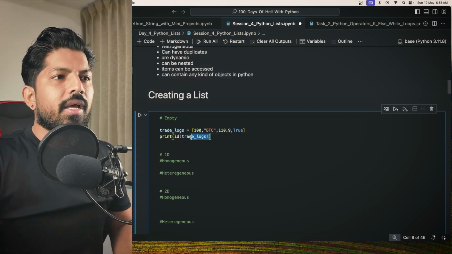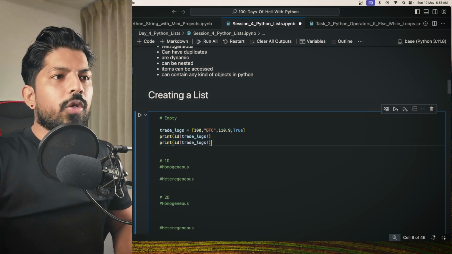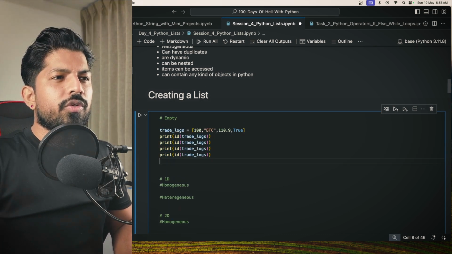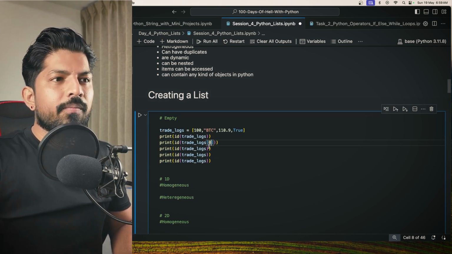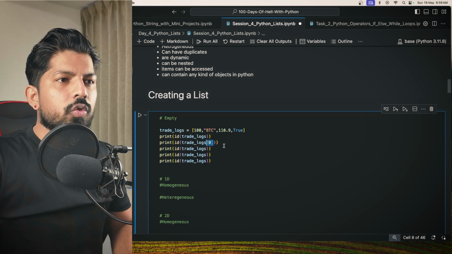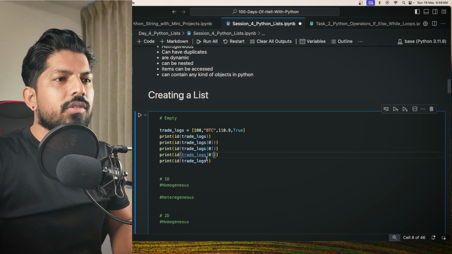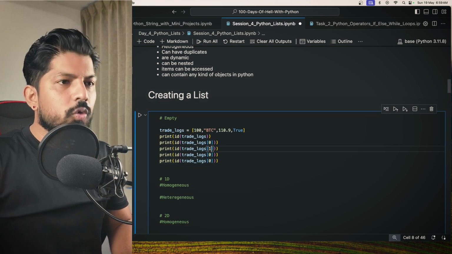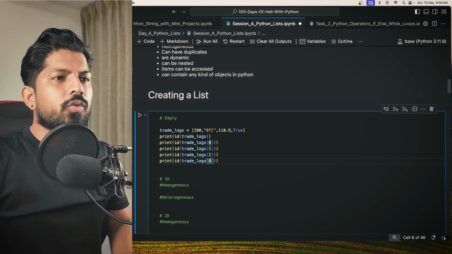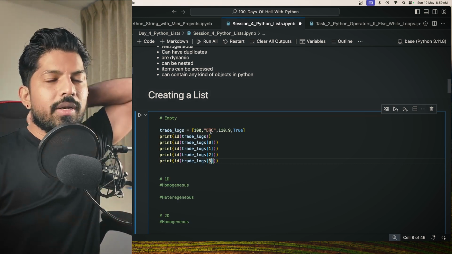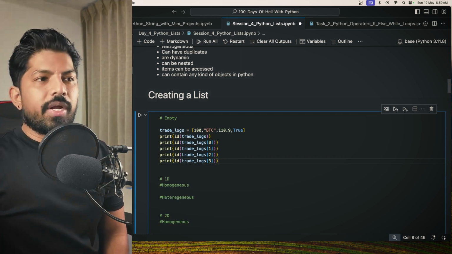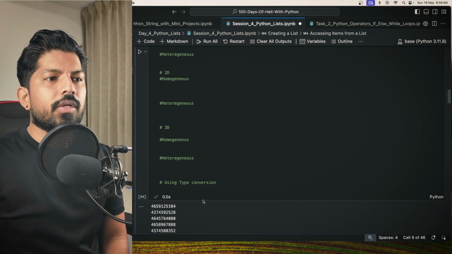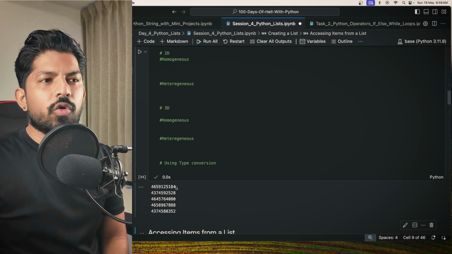Then let's say I'll print the addresses of the list values. So 1, 2, 3, 4. The first will be this, the 0 index, so it will be 100. I'll just copy and paste these values also. Then second, third. Here I'll change the values, 1, then it will become 2, it will be 3, right? So 0 is 100, 1 is BTC, 2 is 110.9, and 3 is true, right? When I hit shift enter, it gives me a few values. You can see the last is 5184 for the whole list. Then these are the values for each object.